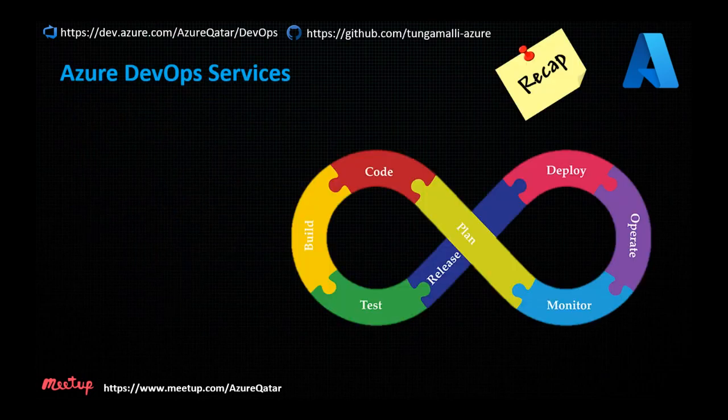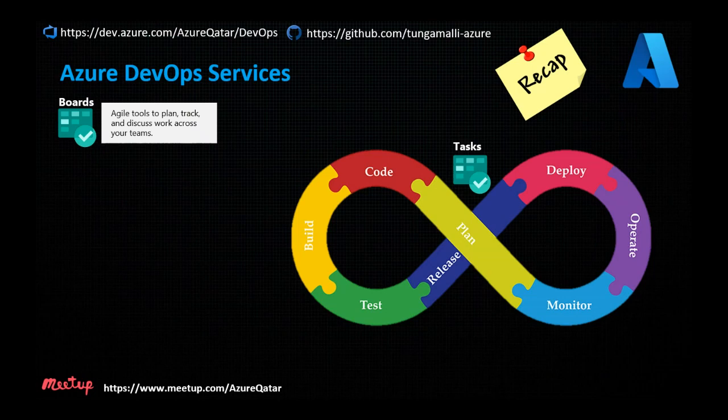To recap last week's session, Microsoft provides two kinds of offerings when it comes to Azure DevOps: Azure DevOps Services and Azure DevOps Server. Here, in the last session also, we presented Azure DevOps Services, which is a cloud offering. Here you see the DevOps lifecycle, where DevOps fits in.